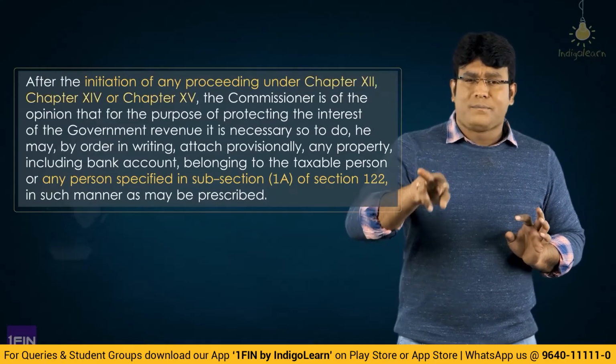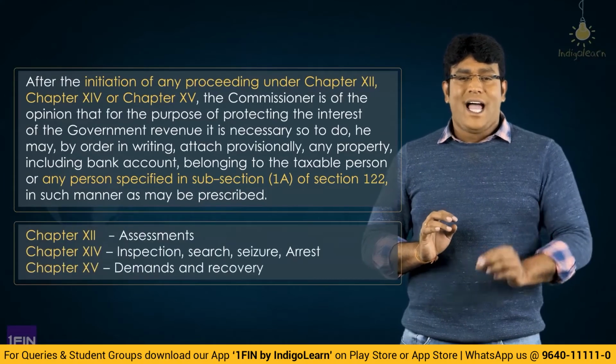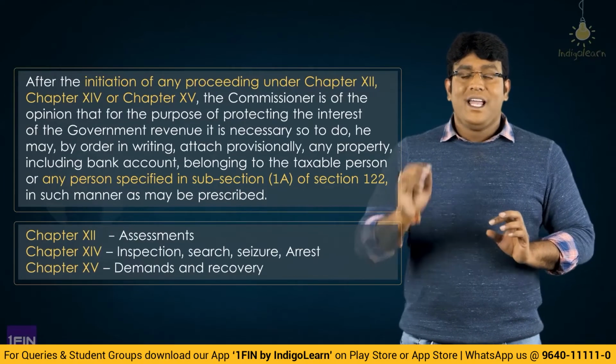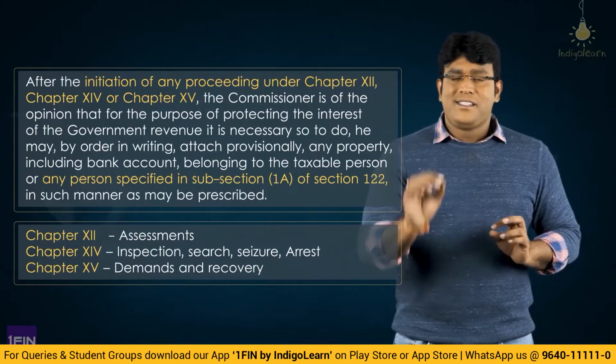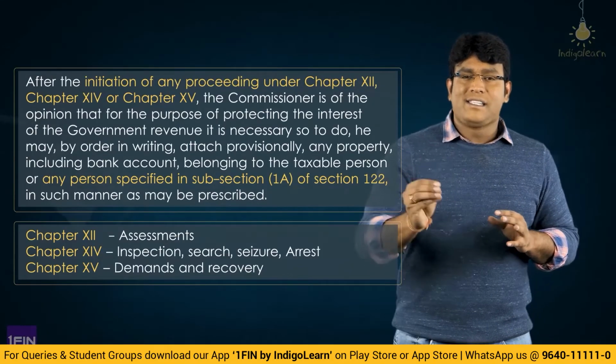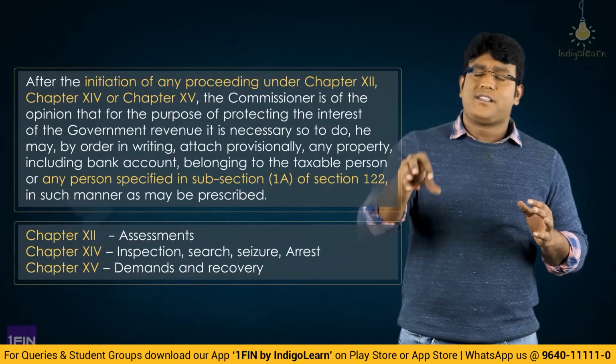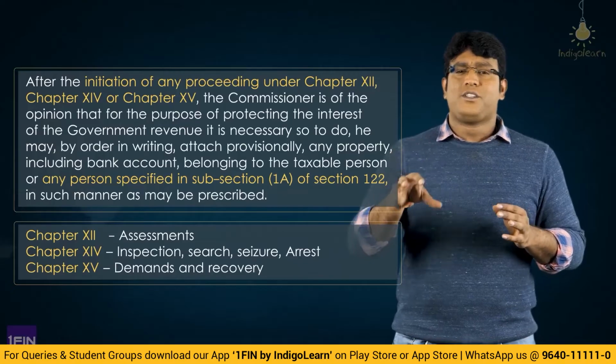Now what are chapters 12, 14 and 15? Chapter 12 deals with assessments, chapter 14 deals with inspection, search, seizure and arrest, and chapter 15 deals with the concept of demands and recovery. Earlier they specified specific sections of 62, 63, 64, 67 and all.